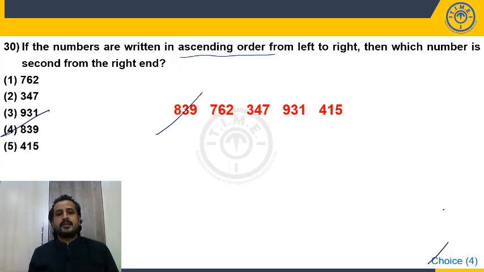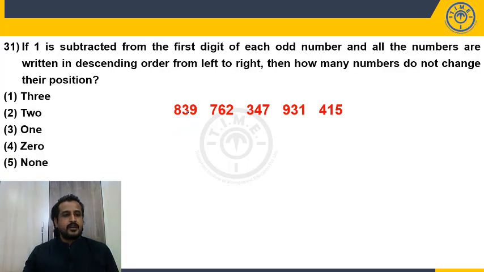When the numbers are arranged in the ascending order, nothing but least to highest, so second from the right hand is nothing but second from the highest. Second highest number, that is 839. Choice 4. Now, if 1 is subtracted from the first digit of each odd number. Okay, do it. First digit of each odd number. So it is 662. And it is 247. And it is 831.